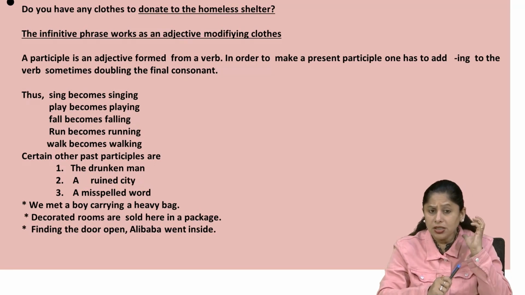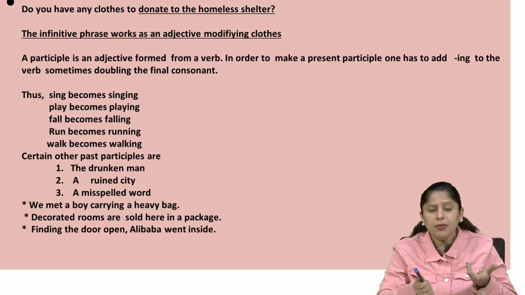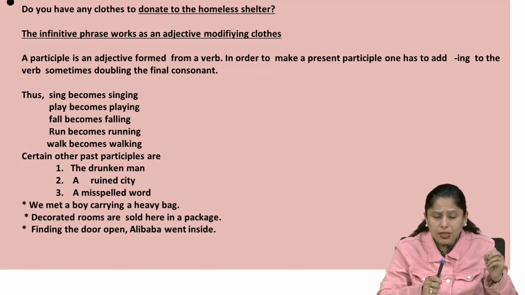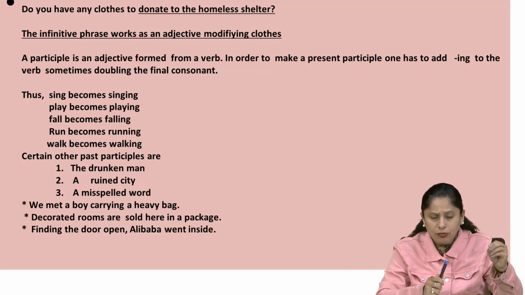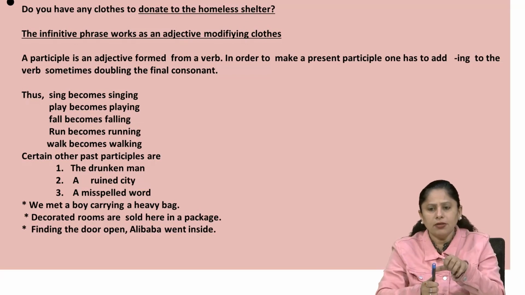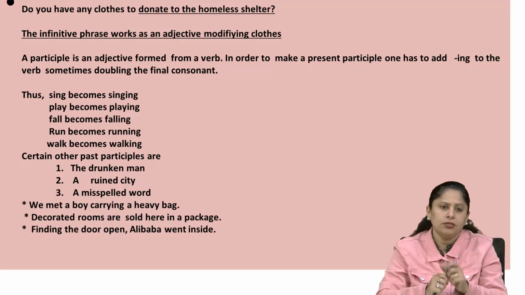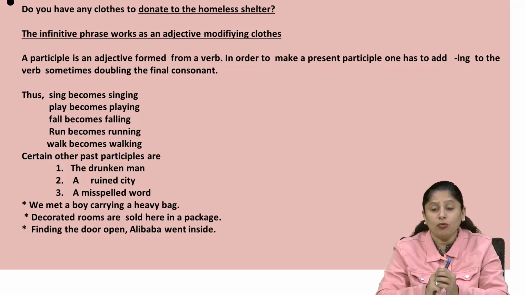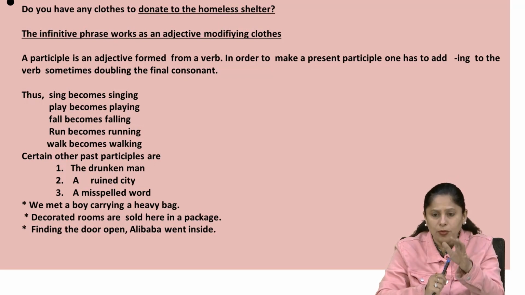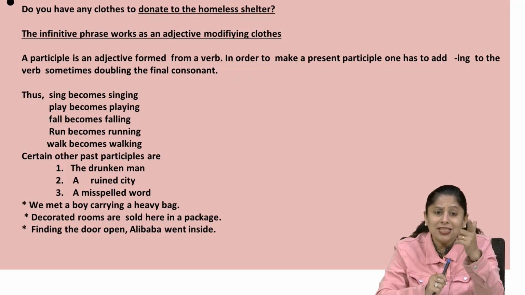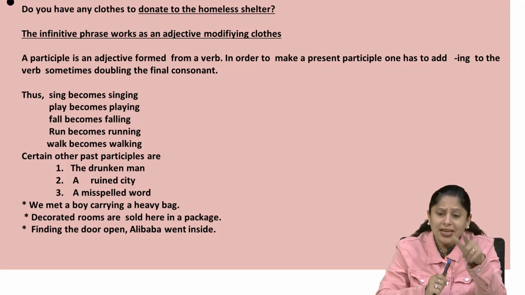How do you understand the infinitive phrase? Merely you have to put the to over there, putting the original verb and some other words to add the infinitive. A participle is an adjective formed from a verb. Look, formed from a verb. It shows that this participle is an adjective and it is created from the verb.